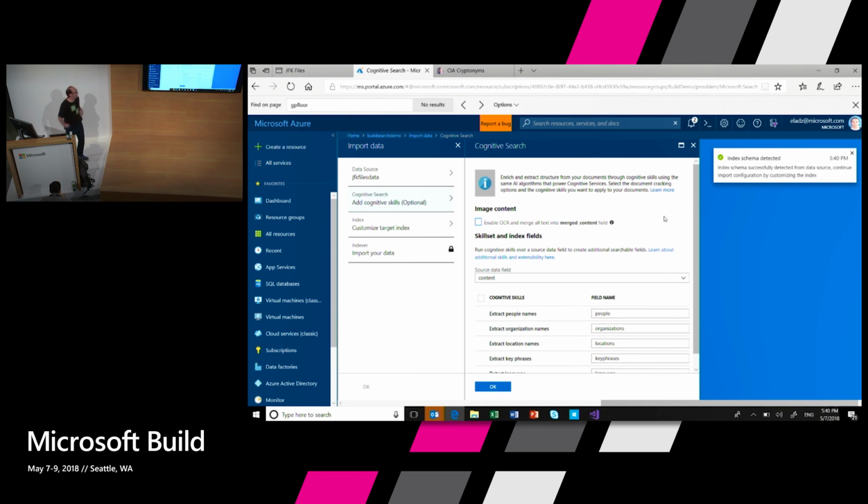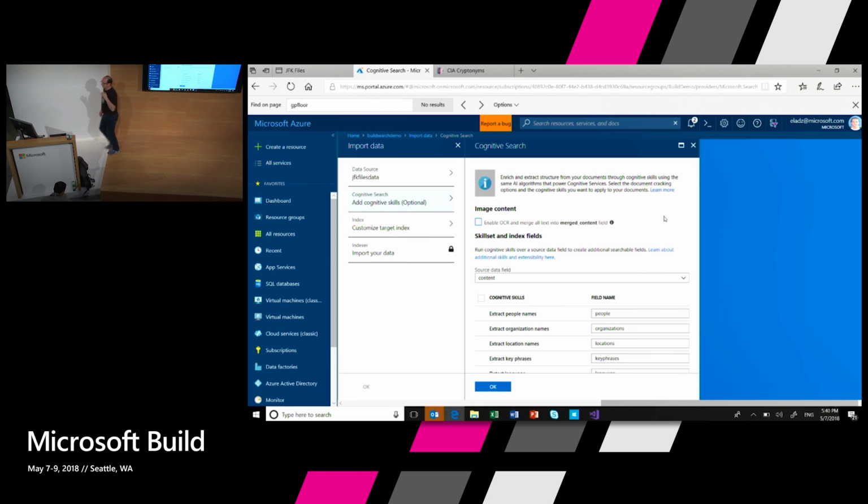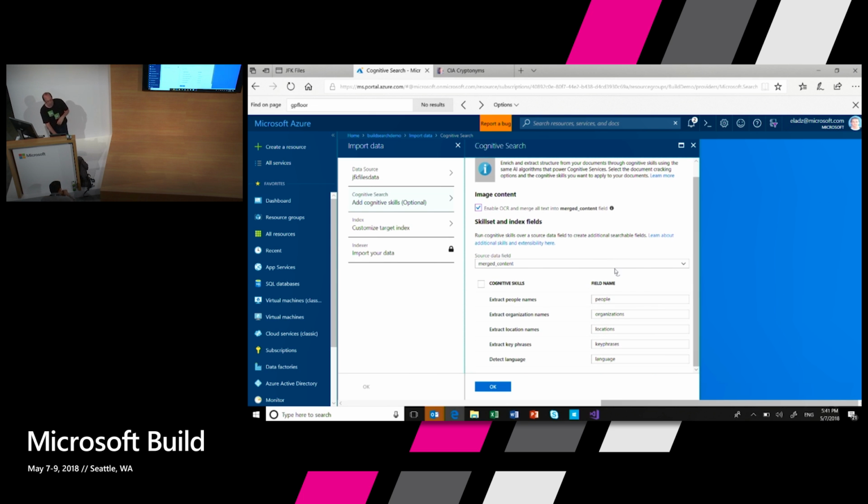Yeah, OK. So I can go and enable OCR if I want to run all these scanned images and PDFs, extract all the images, and generate a document from them. I can run built-in skills, like extracting people names, organization names, and locations, all the things you've seen on the left side when we showed you the JFK files. Detect languages, which is pretty useful. Some of the documents here are in Russian. So you want to move this language field to the rest of the skills so they can actually know which kind of entities in what language to go and search.